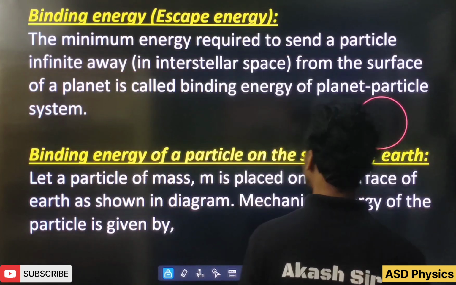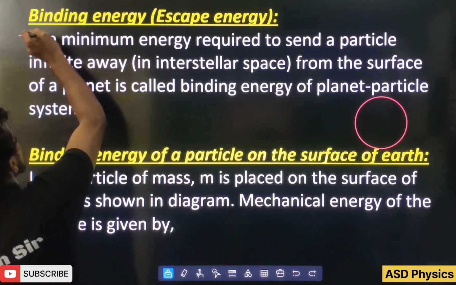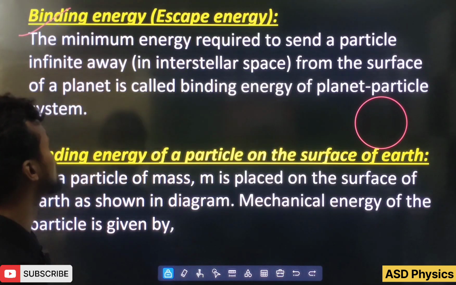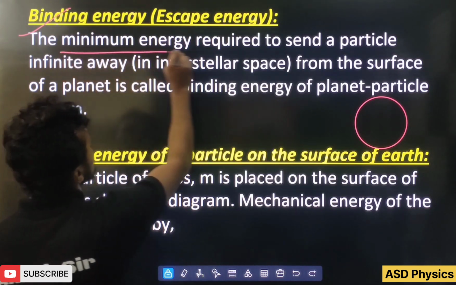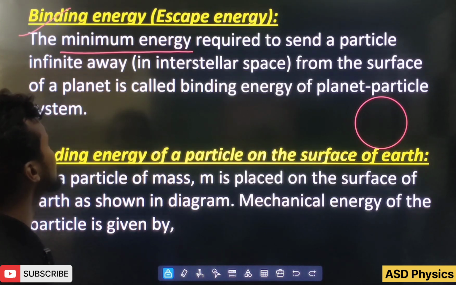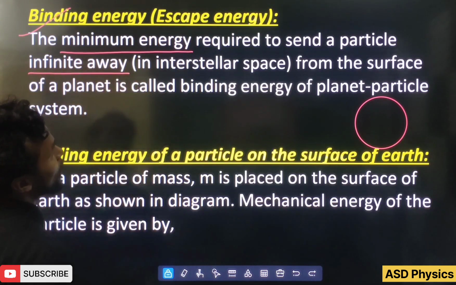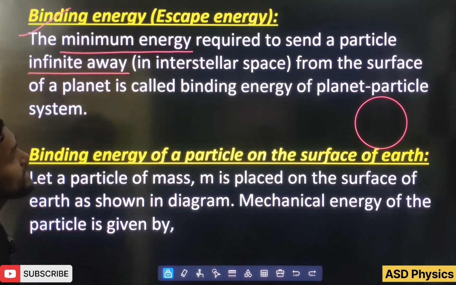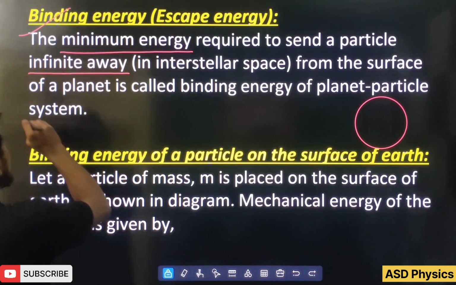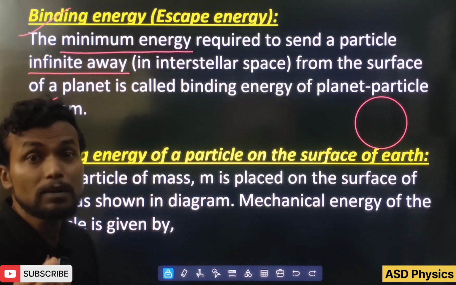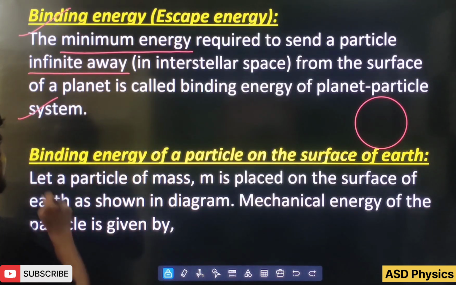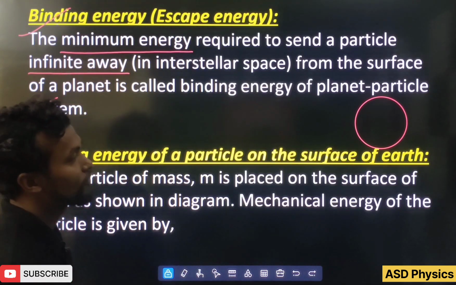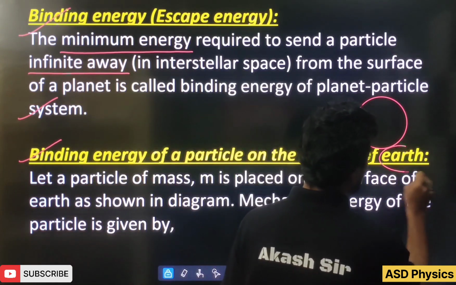Okay. After that, now we are going to enter into our basic topic, the binding energy, or we can tell escape energy also. So see here, please, the minimum energy required to send a particle infinitely away from the surface of a planet is called binding energy of the planet-particle system. Underline the word: this minimum energy we have to give. After that, next one, students, this is our point: binding energy of a particle on the surface of earth.